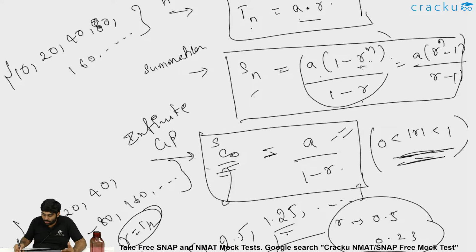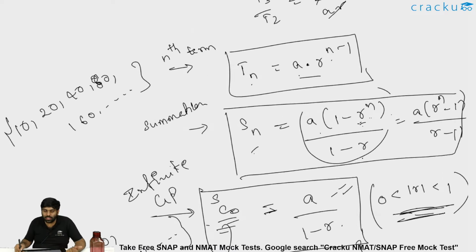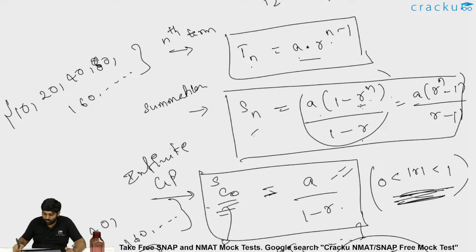That is infinite GP summation, or the n term summation in a GP, or the common ratio, or the nth term, which is a into r power n minus 1. These three things have to be taken into consideration while you deal with GP. You should know these concepts, at least the bare minimum.